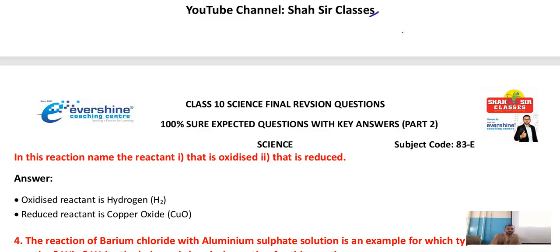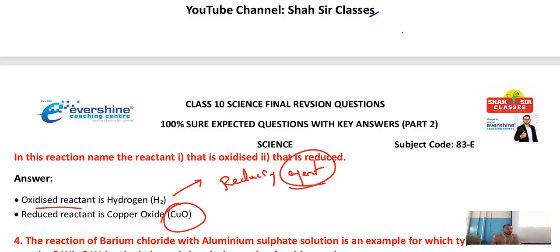Understood? Sure? Which is oxidized reactant? Hydrogen. Now hydrogen is also known as reducing agent. Agent means what? Broker. Now hydrogen, one more name is, he is a reducing agent. Reduced reactant is copper oxide.